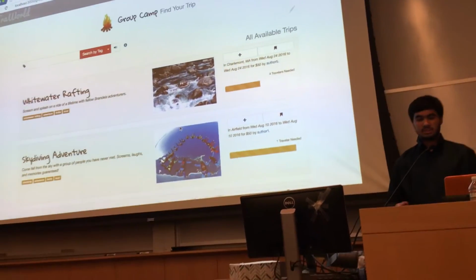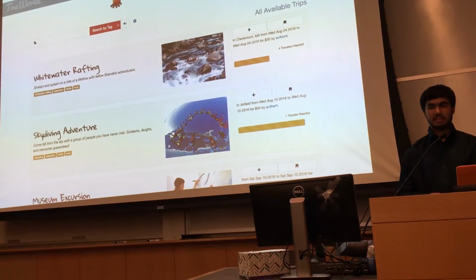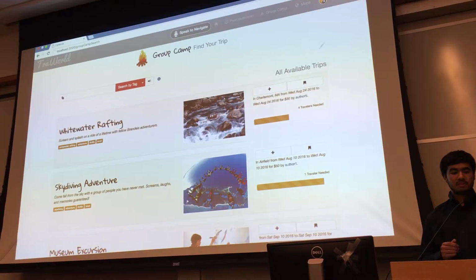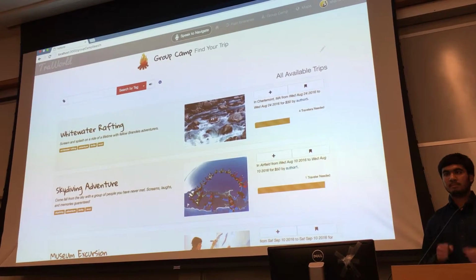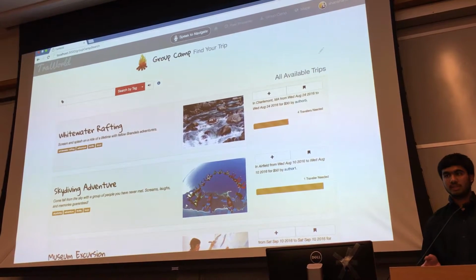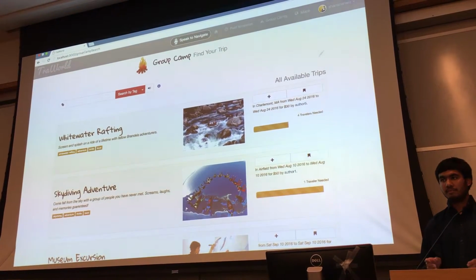Also, there are other uses of this, as you can see with the whitewater rafting example. Some activities actually require you to have many people. Like say for whitewater rafting, your boat might require at least 8 people to paddle. If you decide to go and no one else goes with you, obviously you can't paddle the whole boat yourself. So you need a minimum number of travelers.